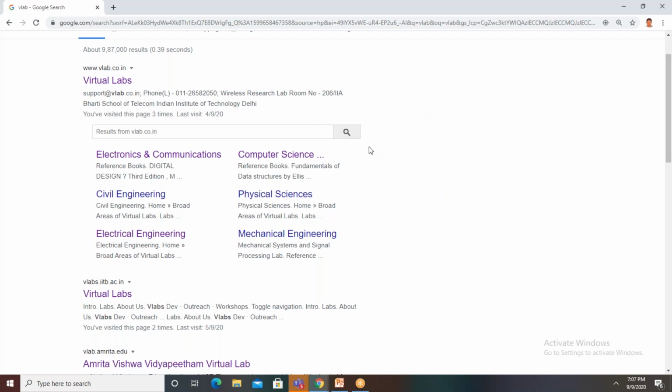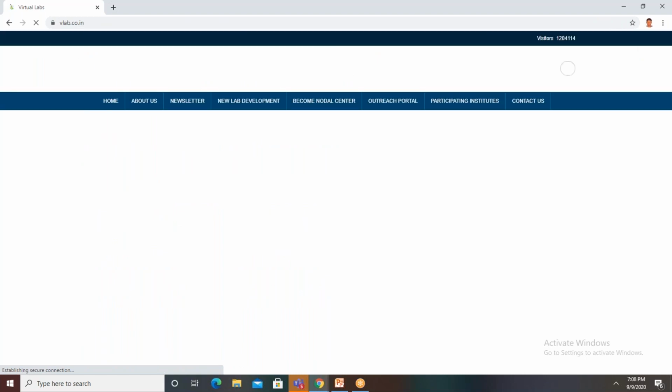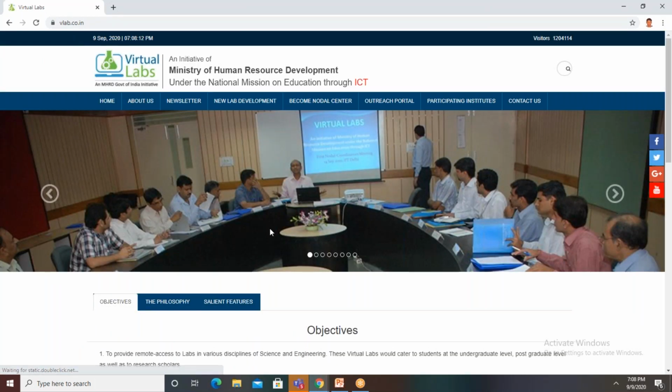So search Google for virtual lab. This window is open. This is www.vlab.co.in. For all the labs, please visit this website. This is a very important website. You can note down the website name, www.vlab.co.in. V stands for virtual labs. You click on virtual labs. So this virtual labs window is open. This virtual labs is an initiative of the Ministry of Human Resource Development under the National Mission on Education through ICT.